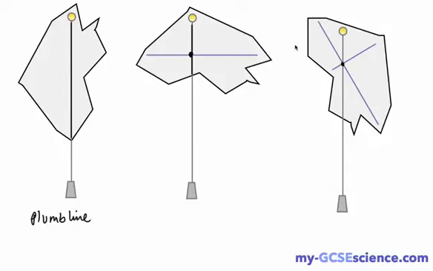So one of the things that you must be able to do is to describe how to find the center of mass of a thin, irregular sheet of material, whether it's paper or plastic or whatever it is. You should be able to describe this method to find the center of mass, and it's quite straightforward. You can imagine this would be worth possibly up to 3, maybe 4 marks in an exam, and it's quite easy to describe, so it's worth just making a note of how you do that.